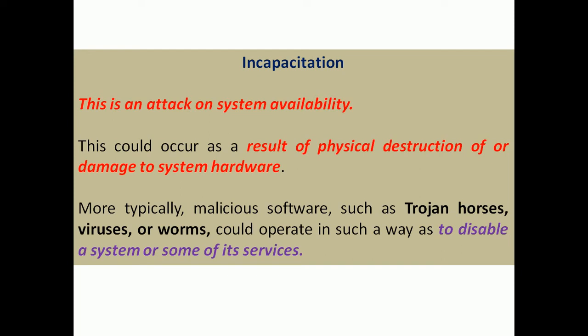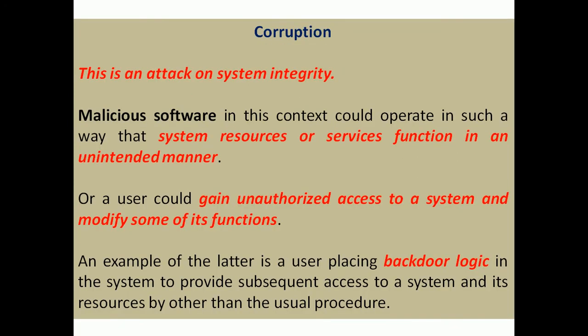They inject this malicious software and try to execute the code in the authorized system. After that, they gain access to the particular system and then try to destroy the entire resources. Next is corruption. Corruption is also done with the help of malicious software.